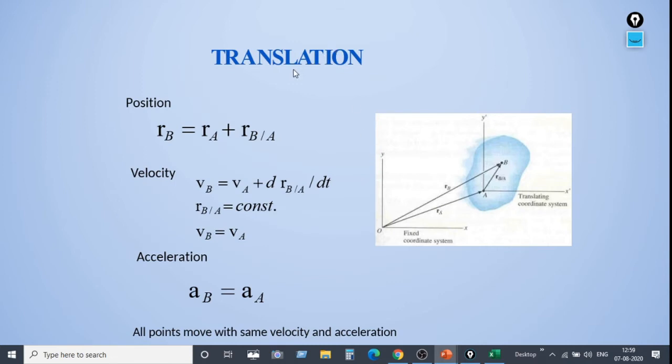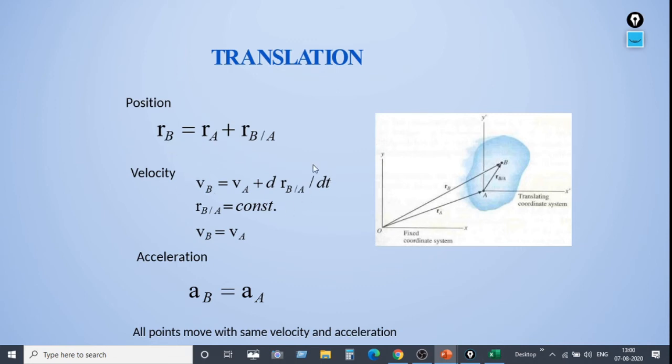First we will see in detail about translation. Position vector RB is equal to RA plus RB from A, or else velocity can be written as velocity of B is equal to velocity of A plus the differentiation of the position vector, that is d(RB/A)/dt. That means we have differentiated the position vector to get our velocity.